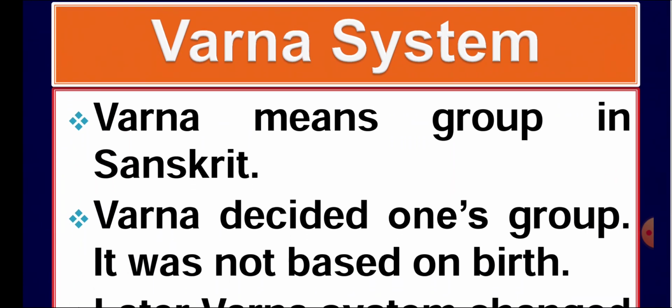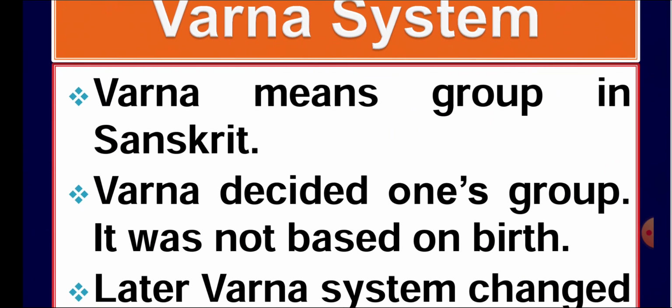So here you can see this Varna system, a grouping of that time, was not based on birth, although in the beginning phase when Varna began in the Vedic period, it was based on birth. Those who were doing the teaching and learning process were called Brahmanas.